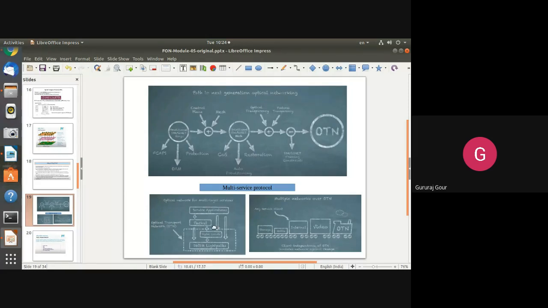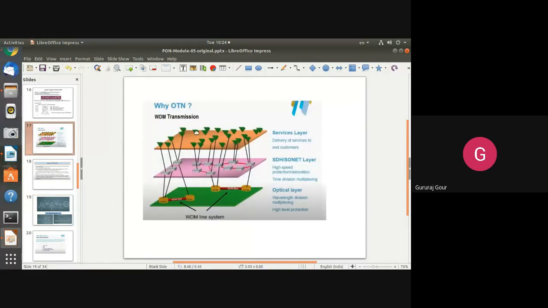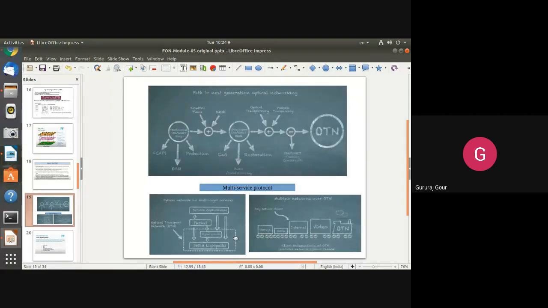And this figure indicates the typical structure of the optical transport network, where it resembles this one only. The top one is the service layer supported with SDH and optical layers.